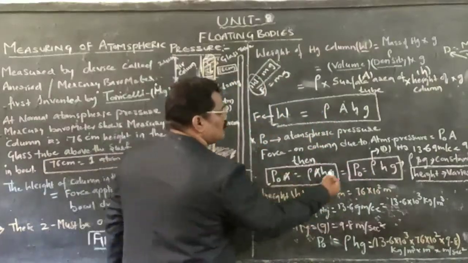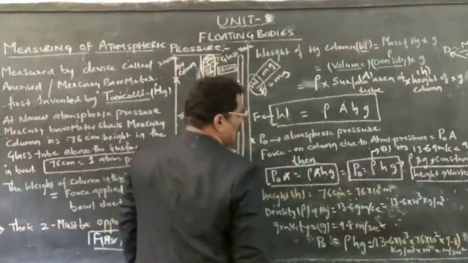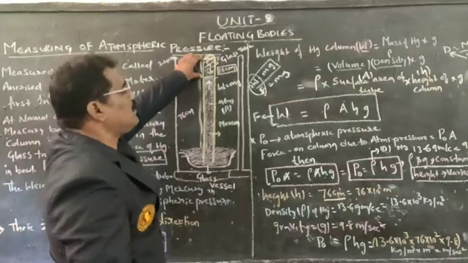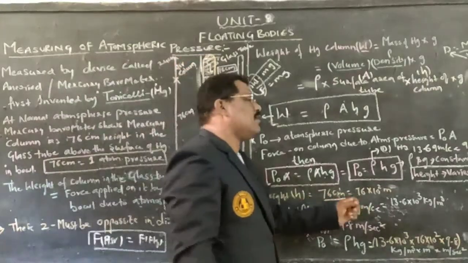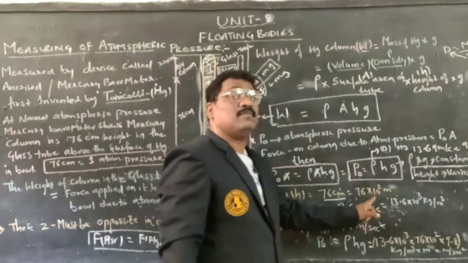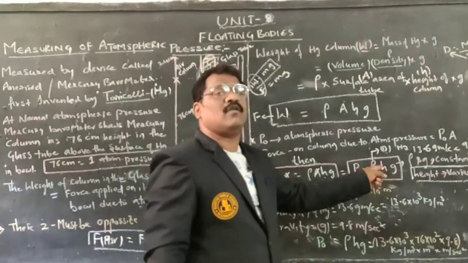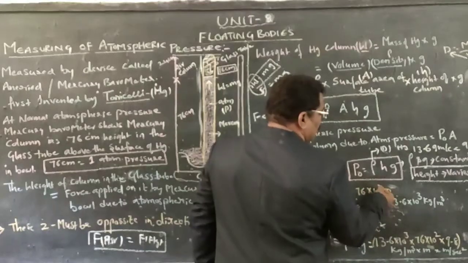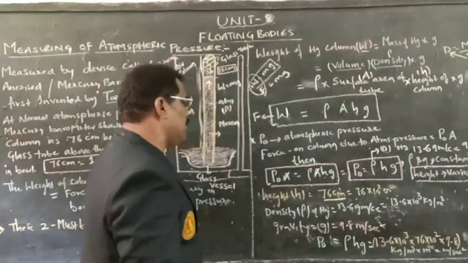Therefore, substituting values, P naught is equal to rho into H into G. The height is 76 centimeter. 76 centimeter converted into meter: 1 meter is equal to 100 centimeters. Therefore, it is 76 into 10 to the power of minus 2 meters. We can take it in meters.